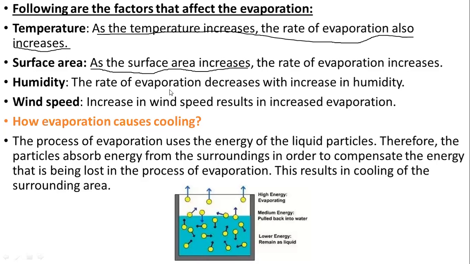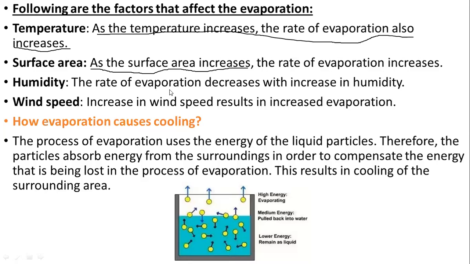So if we compare during the same season, if we spread the clothes in Surat and if we spread the clothes in Delhi, the Surat clothes will dry later, and in the northern parts the clothes will dry faster. Why? Because there the humidity is less. So humidity is less, it means the rate of evaporation is more. But in Surat, because the atmosphere is more humid, the rate of evaporation is less and the clothes dry at a slower rate.